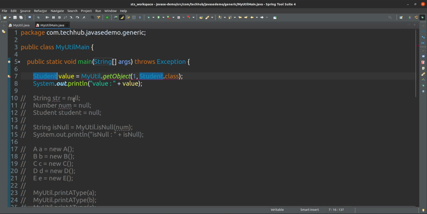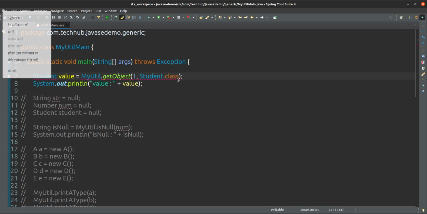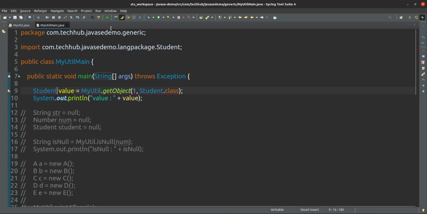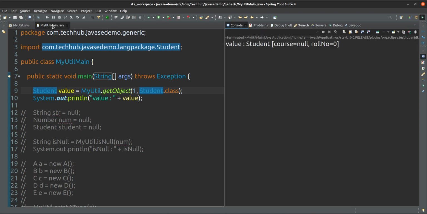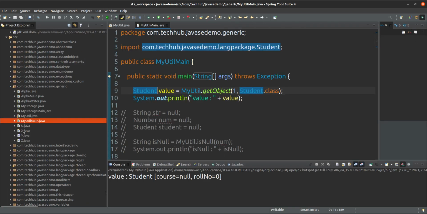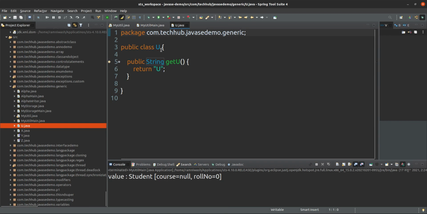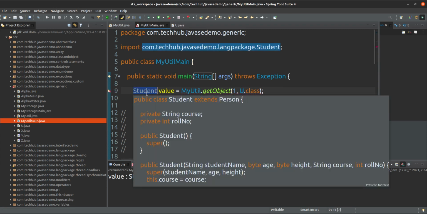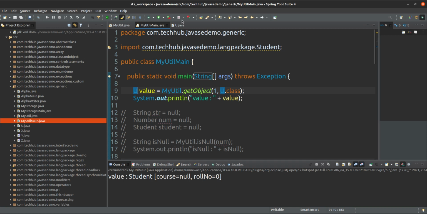Suppose, okay, so now this is a Student. For Student it is working. Or else if you want to create any other class, like U, this is U, for U you can do anything, no issue. If it is a U, then you can do that one. Yes, now you run and you will see, yes, it is working, it is creating the object for you.